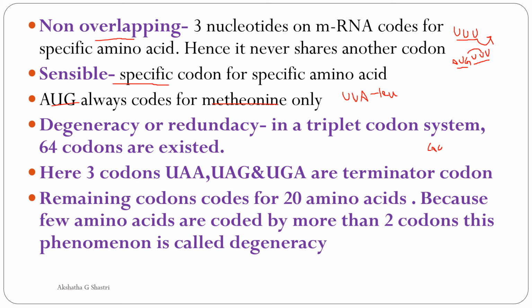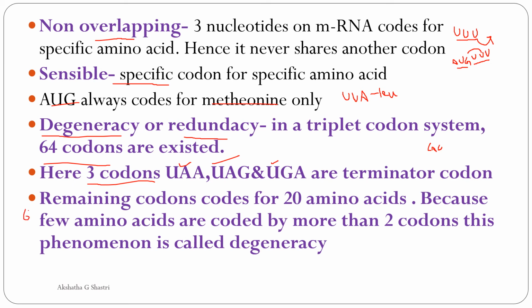Next, last but not the least, is degeneracy or redundancy. In a triplet codon system, there are 64 codons. Out of 64, 3 codons are the nonsense or terminator codons, that is UAA, UAG and UGA, and the remaining are 61 codons.